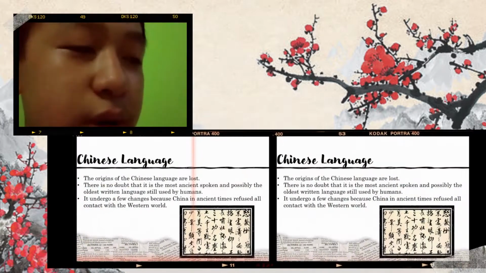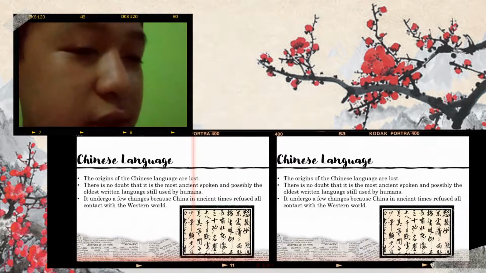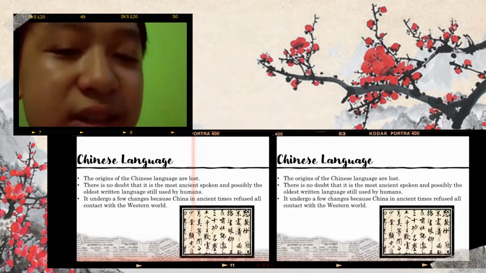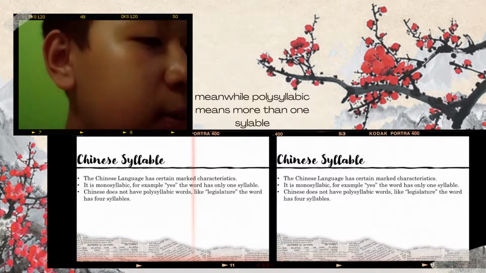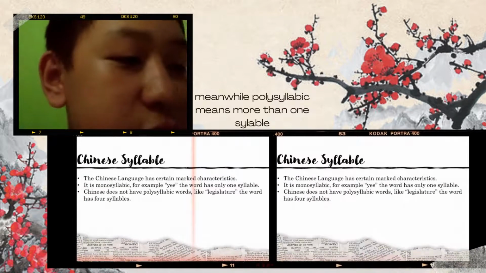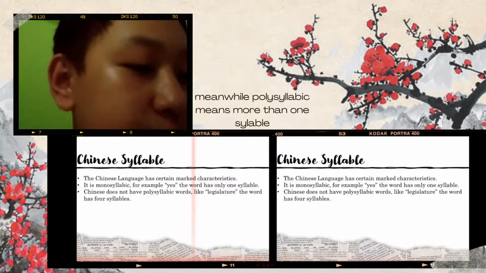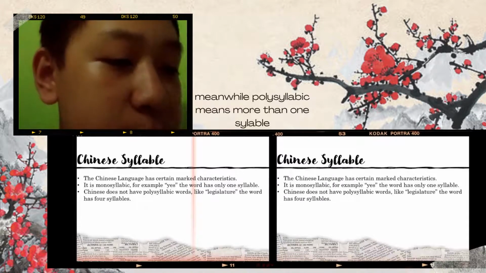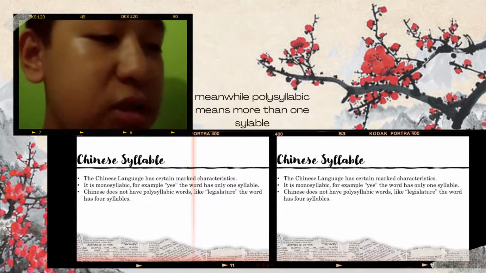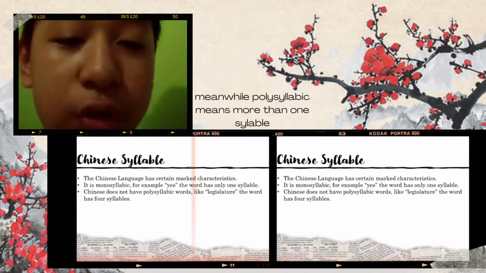For those of you wondering what the few changes of the Chinese language are, it's how you write the Chinese alphabet. The Chinese language has certain marked characteristics. It is monosyllabic. For example, the word "yes" has only one syllable. Chinese does not have polysyllabic words like "legislature." The word has 4 syllables. Monosyllabic is the word that only has one syllable. From the word mono, it means only one.